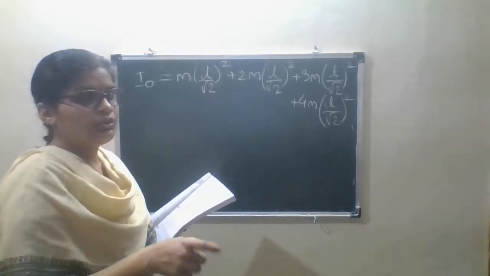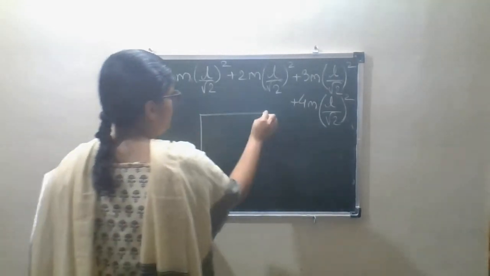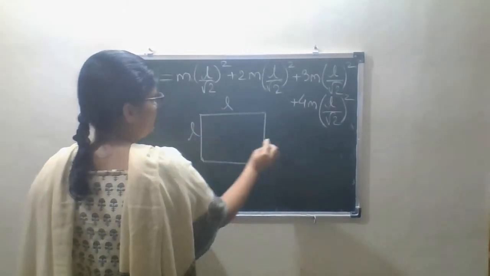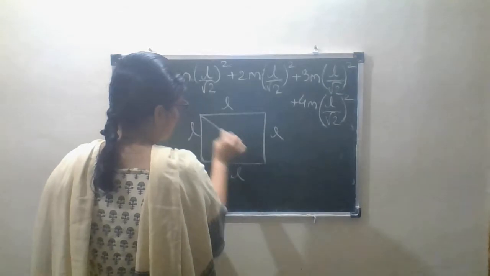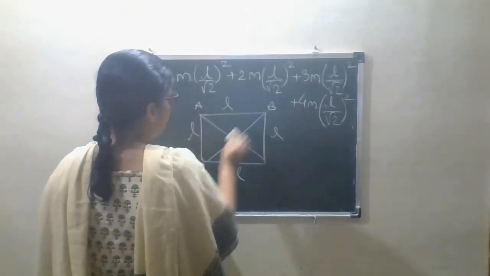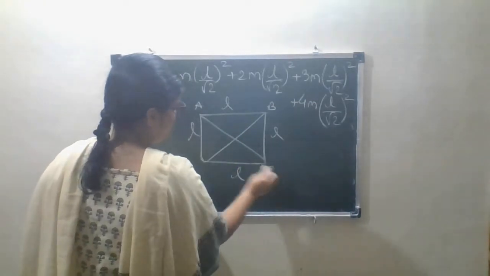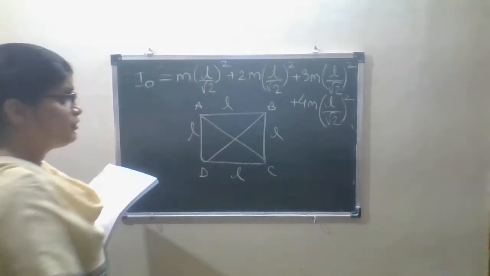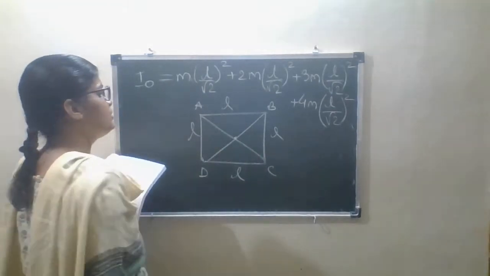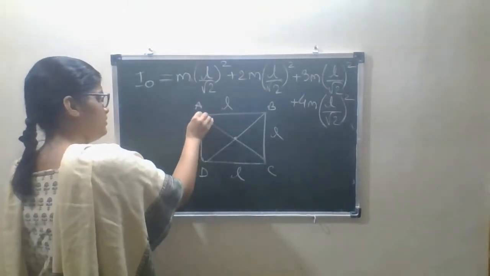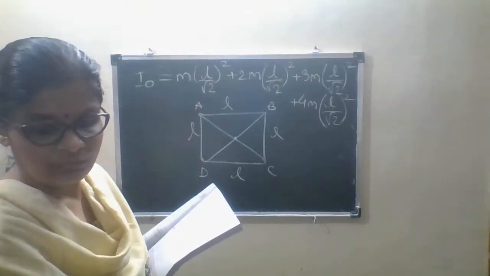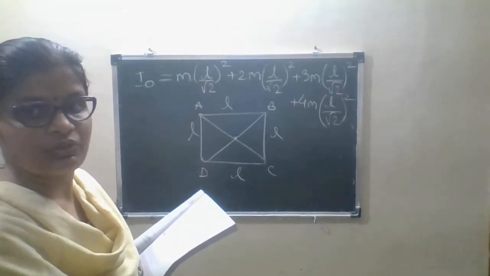Suppose this is the square, and these are the diagonals, A, B, C, D. So what we have to find is the moment of inertia at this intersection and at this point. Okay, so this was the visual representation of the question.